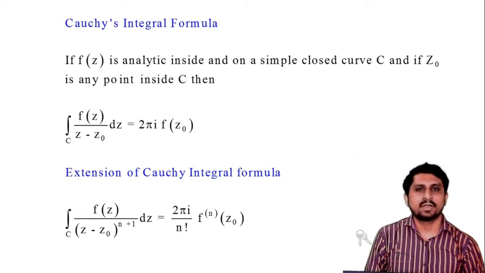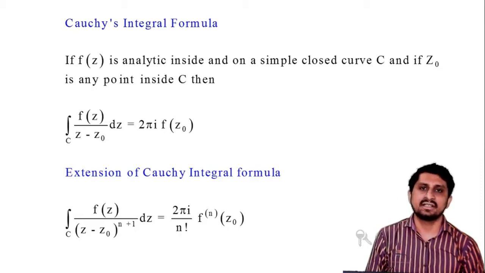After that, if you remember, in the last session I explained the Cauchy-Goursat theorem. In the Cauchy-Goursat theorem, if f of z is analytic over the contour C, then the value of the integration of f of z dz over the contour C is equal to 0. But suppose f of z is not analytic throughout, then we have to apply the Cauchy integral formula.